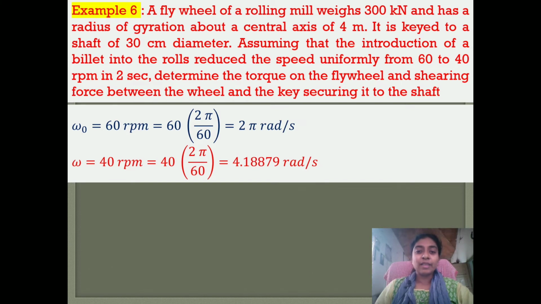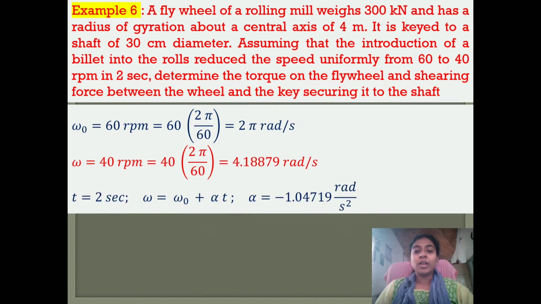Similarly, the final velocity is given as 40 revolutions per minute. So it is 40 into 2 pi by 60, that is 4.18879 radians per second. Now, the time is given as 2 seconds. For the velocity to reduce from 60 rpm to 40 rpm, the time taken is 2 seconds.